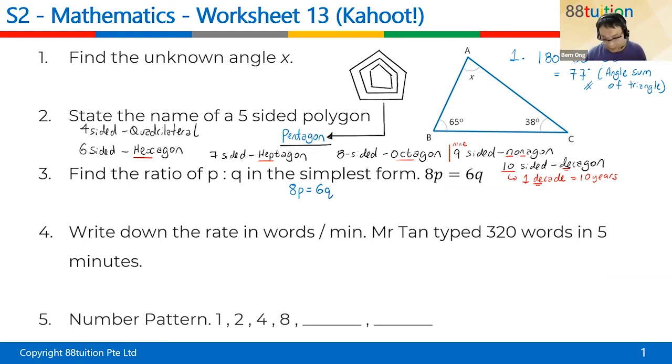Okay, 8p is equal to 6q. So they want the ratio p is to q. Do you know that p is to q can be written as a fraction, p over q? Ratio and fraction are the same, it's just that the presentation is different. So you are looking for p over q equal to what?